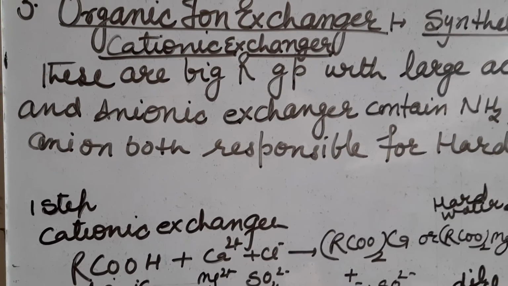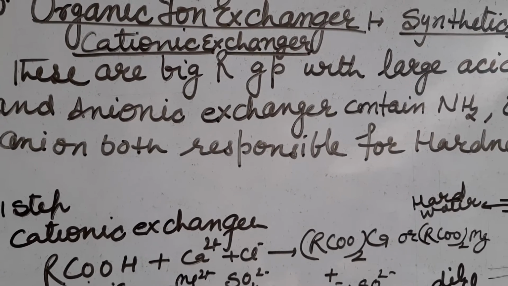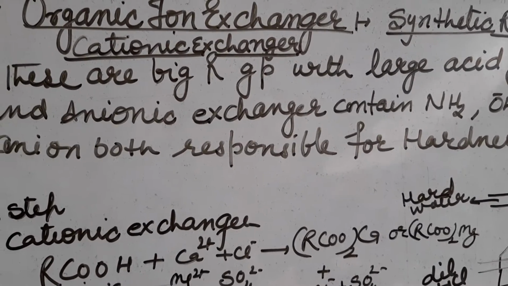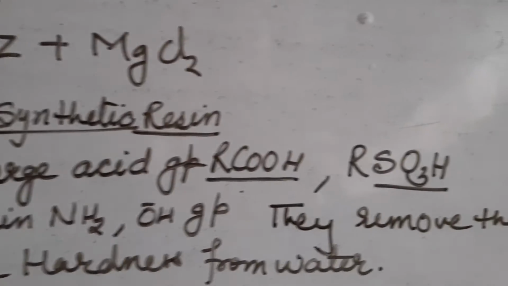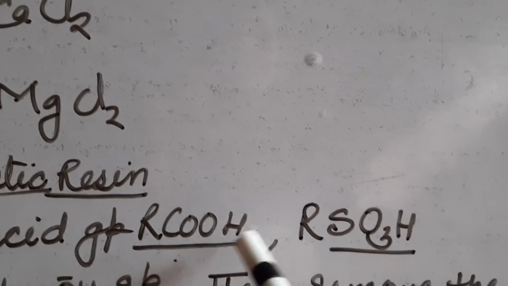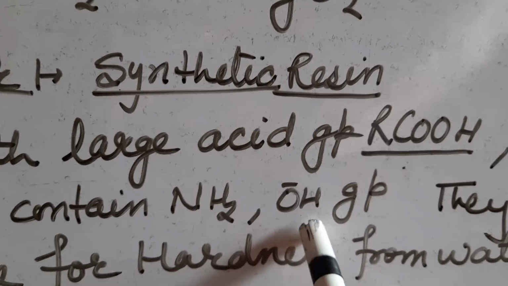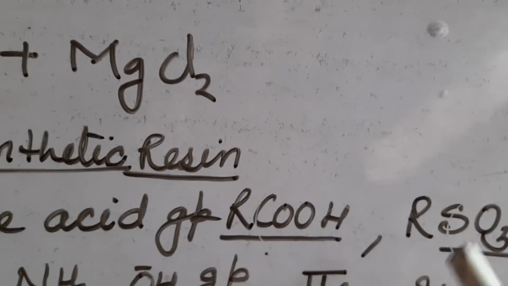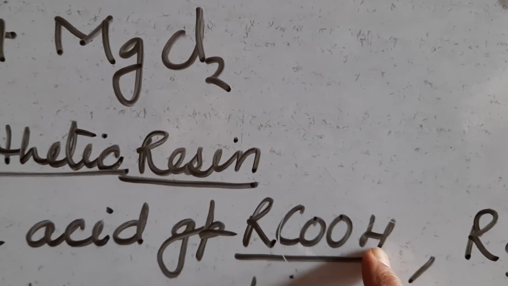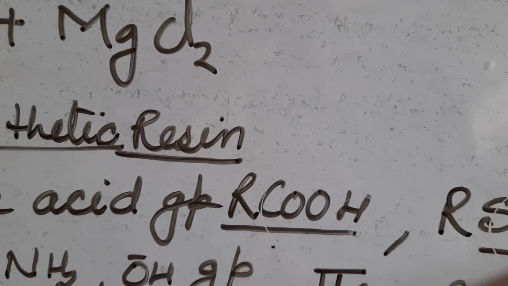Cationic exchanger where big R group means the R group may contain 15, 16 or more carbon atoms, attached with a large acidic group like COOH group or SO3H group. And anionic exchanger contains R group attached with NH2 or OH group. This acidic part is used to remove the cationic hardness, the hardness due to cations, calcium and magnesium.